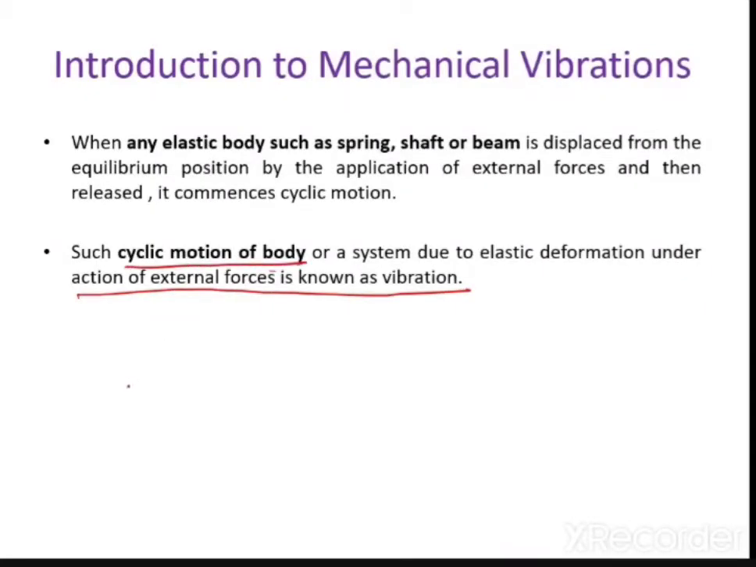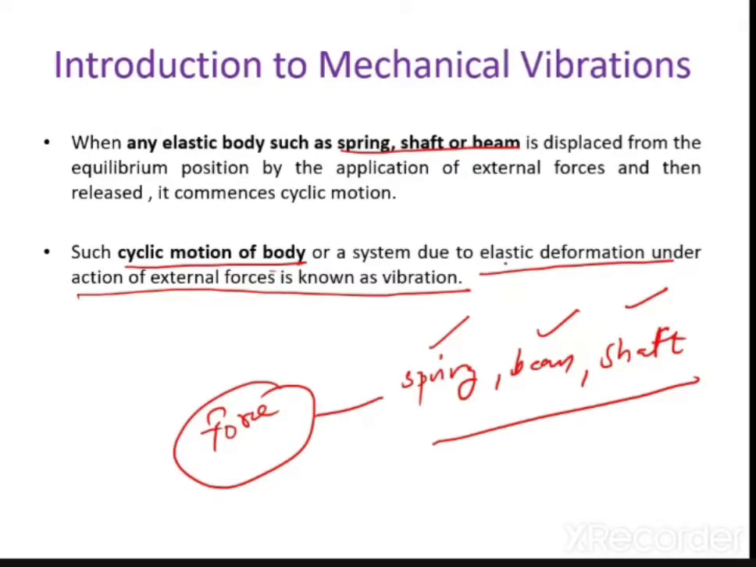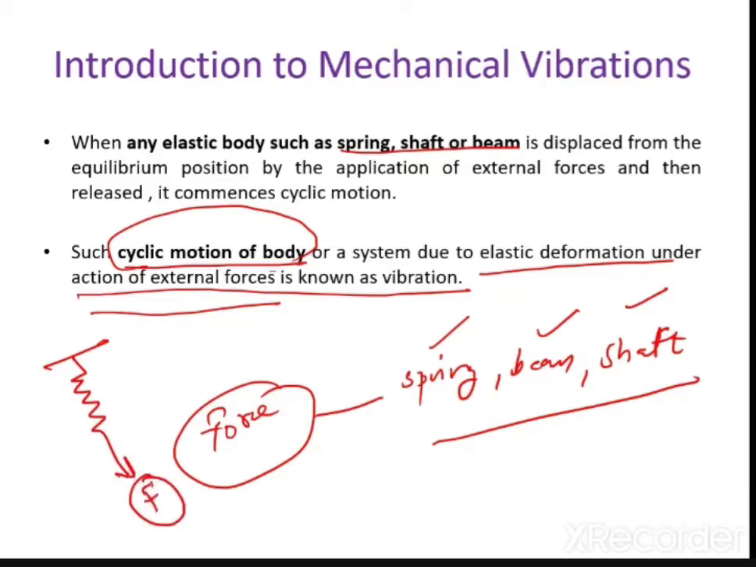So, cyclic motion of a body. If you take an example of a spring, a beam, or a shaft, these are all elastic bodies. Whenever you apply a force on all these elastic bodies, spring, beam, and shaft, they will undergo elastic deformation. The system will undergo elastic deformation because of the action of external forces, and then the cyclic motion will commence. For example, if I take a spring and apply a force in a downward direction, the spring will start vibrating.